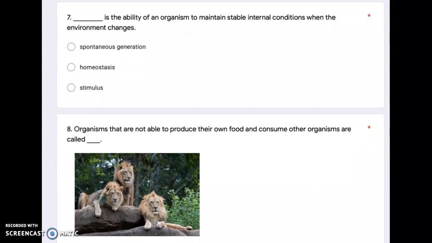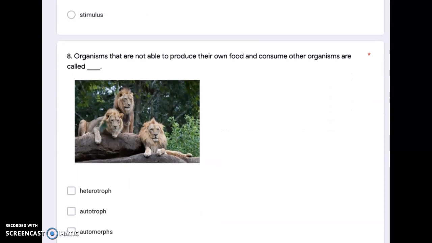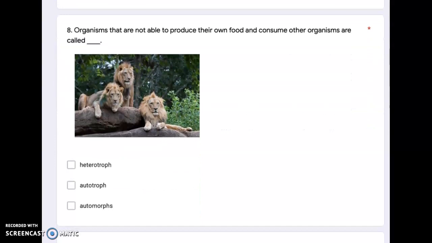Number 7. Blank is the ability of an organism to maintain stable internal conditions when the environment changes. Spontaneous generation, homeostasis, or stimulus. Number 8. Organisms that are not able to produce their own food and consume other organisms are heterotroph, autotroph, automorphs.